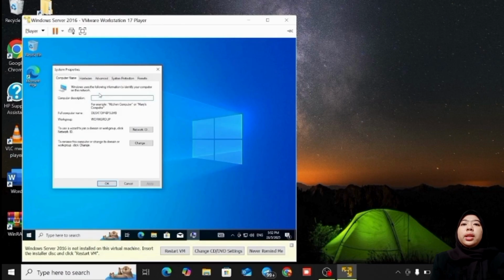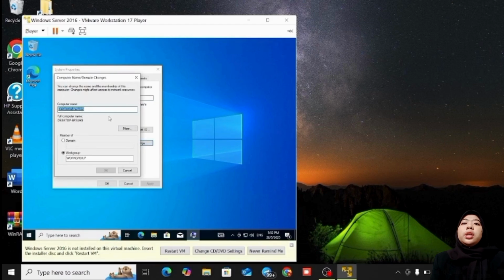After that, you need click button change and change work group to IMD 163. And you must click button OK.